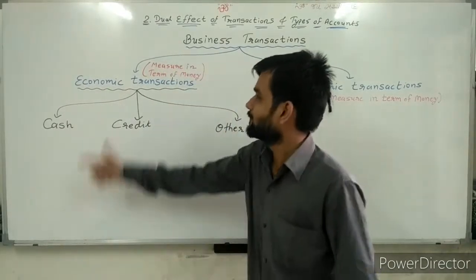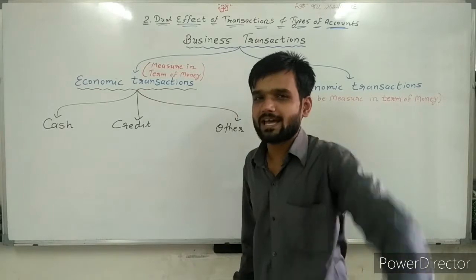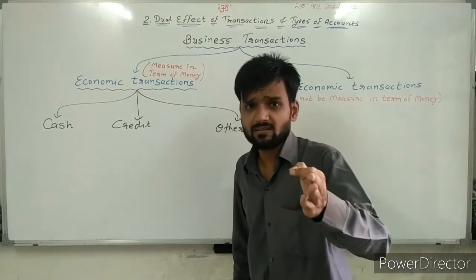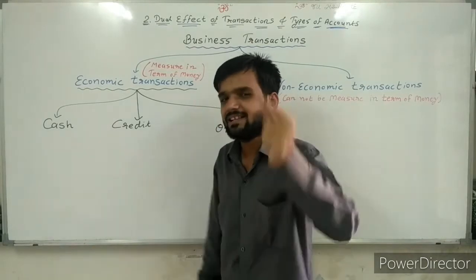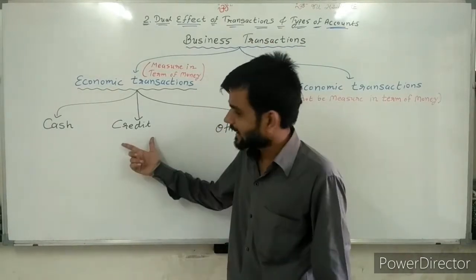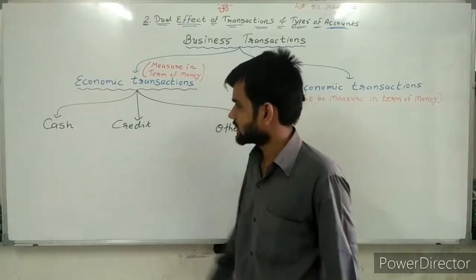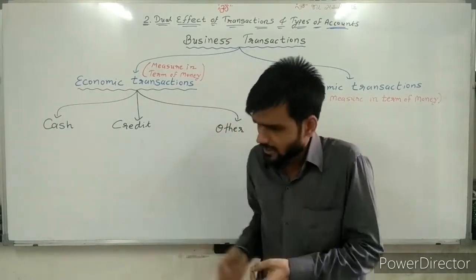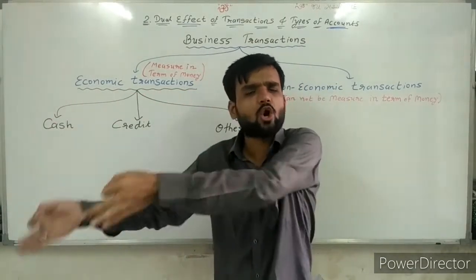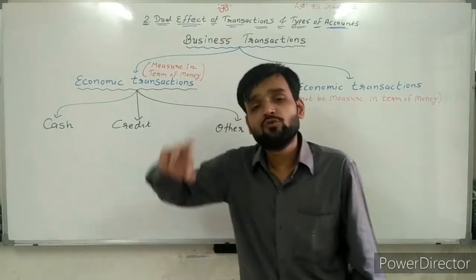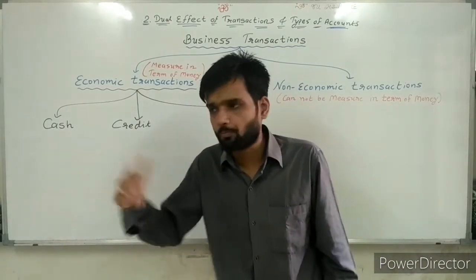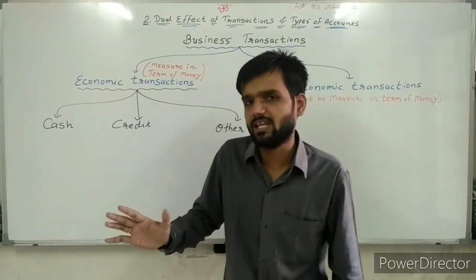But if it is an economic transaction, then it can be divided into 3 parts. First is cash transaction. Second is credit transaction. In cash transactions, we are paying or receiving money at the time of the transaction. In credit transactions, a future promise is made to pay or receive the money.